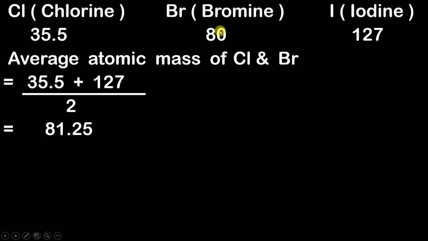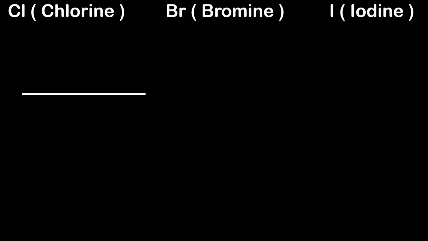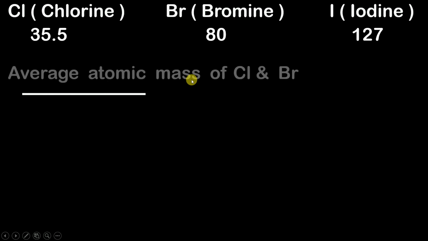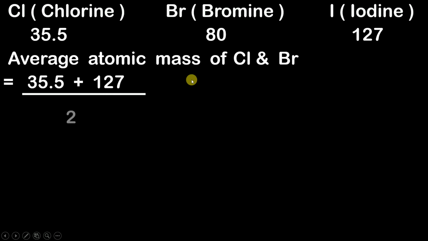Now you might be saying that you said only equal. No. Read this law carefully. Here it was clearly mentioned that it should be almost equal. He never mentioned that it is exactly equal. It should be almost equal, and this is what we are getting. 81.25 is almost equal to 80. So therefore he formed a group of 3, which is nothing but a triad: chlorine, bromine, and iodine.